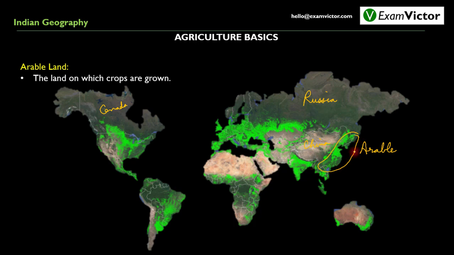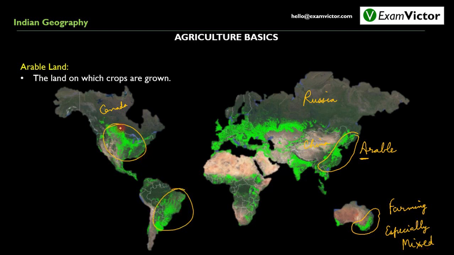But these coastal regions of China have a lot of possibility in terms of agriculture as the land here is arable. Same is the case with these coastal regions of Australia where a lot of farming is practiced, especially mixed farming. We shall learn about different types of farming in a short while from now. Apart from this, these regions of South America and these regions of USA are suitable for agriculture.